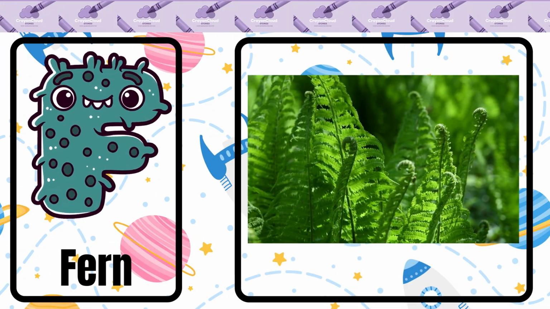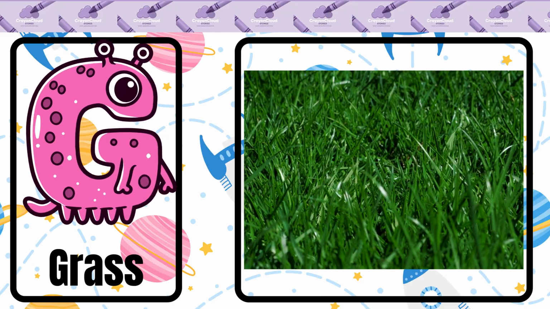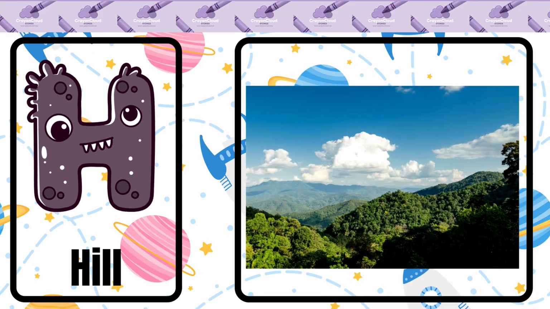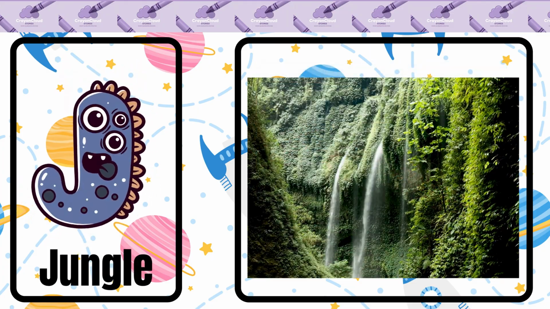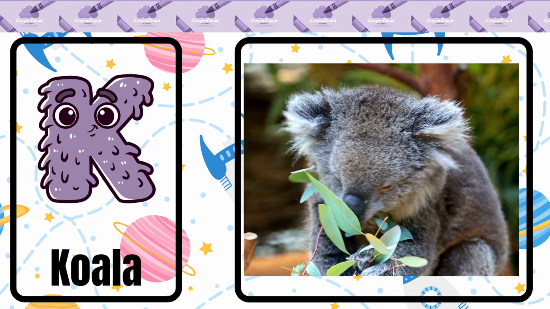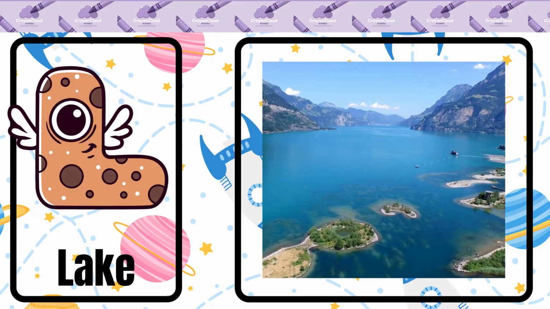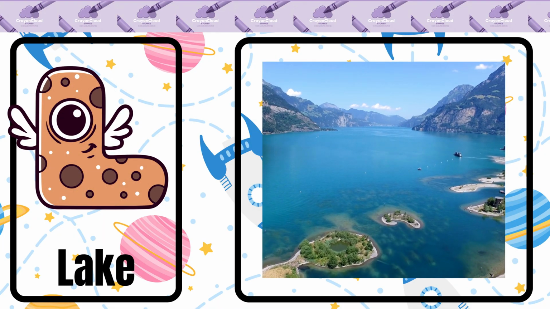Fern, fern. G is for glass, glass. H is for hill, hill. I is for island, island. J is for jungle, jungle. K is for koala, koala. L is for lake, lake.